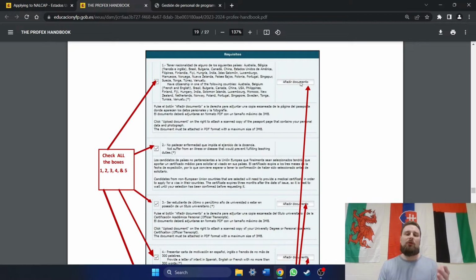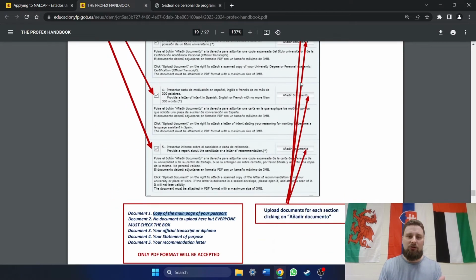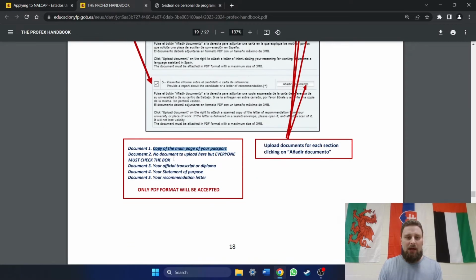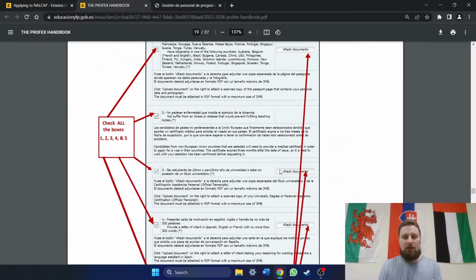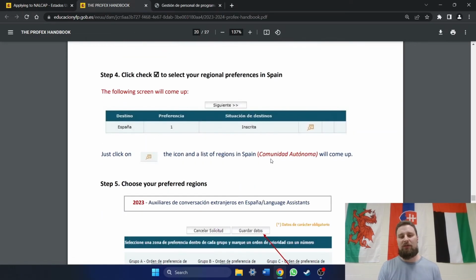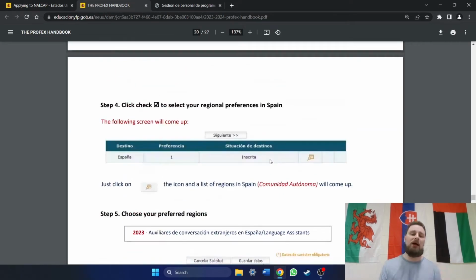This is where you're going to upload the scan of your passport photo page. Okay, the second box, there's nothing to upload, you just click it. Okay, and then you're going to put your official transcript or diploma in number 3, number 4, statement of purpose, and then number 5, letter of recommendation. Okay, straightforward. Now, here's stumbling block number 2, okay?